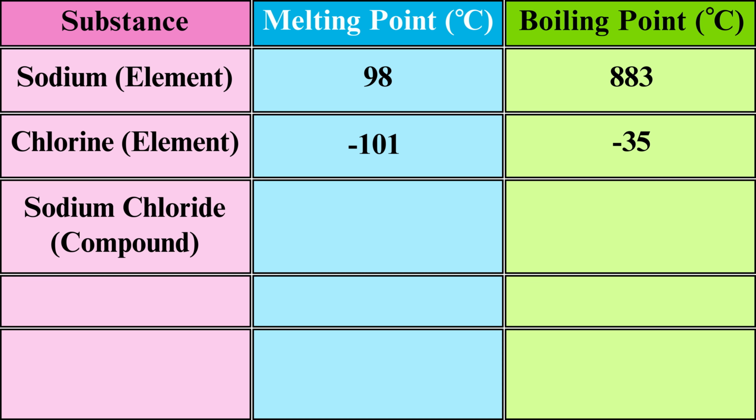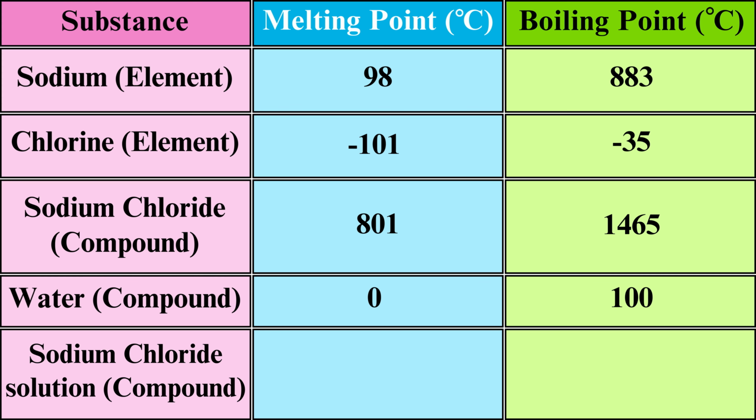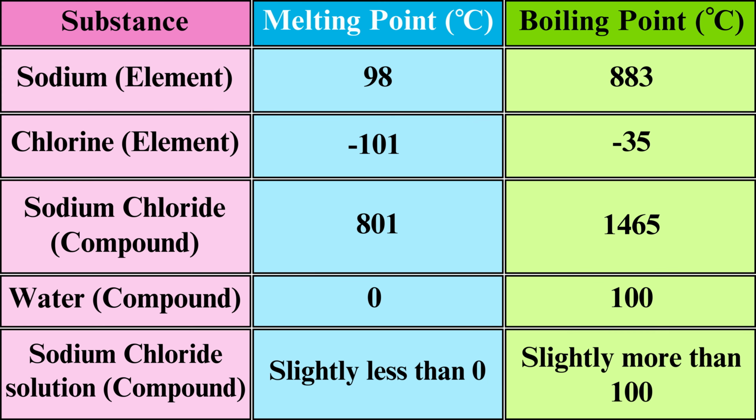Sodium chloride is a compound and its melting point is 801 Celsius and boiling point is 1465 degrees Celsius. Water is a compound, melting point 0 and boiling point is 100 degrees Celsius. Sodium chloride solution: slightly less than 0, slightly more than 100 degrees Celsius.